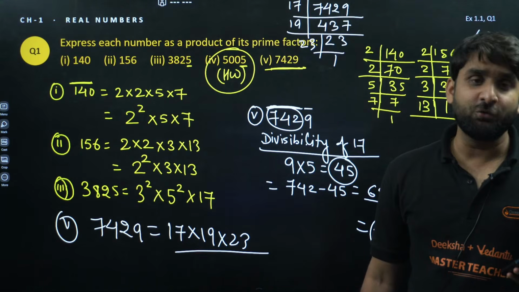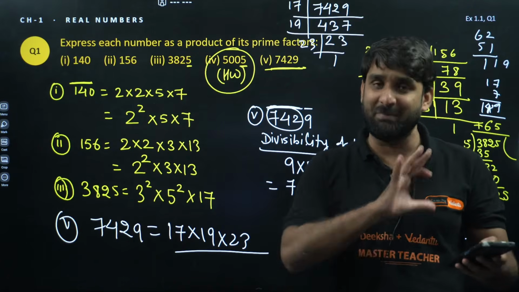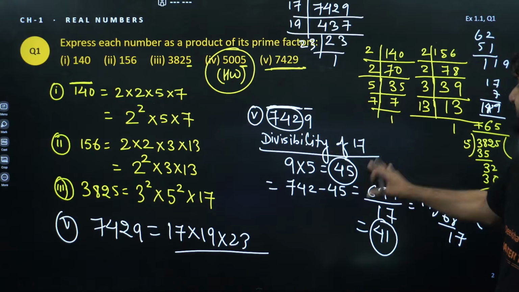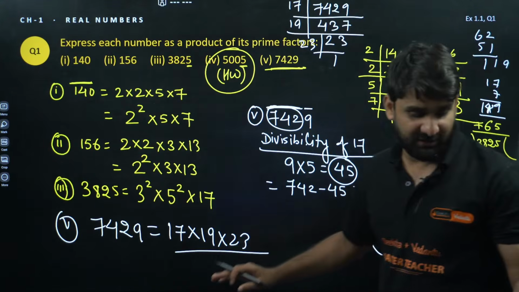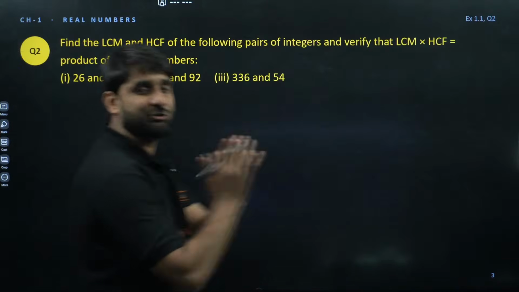Very good, Saifu. If you know the divisibility rule of the numbers from 1 to 13, very good. It's a big achievement for you. But I have taught you here 17, how to check the divisibility of 17. Parag, don't spam the chat box. Moving ahead, next question.